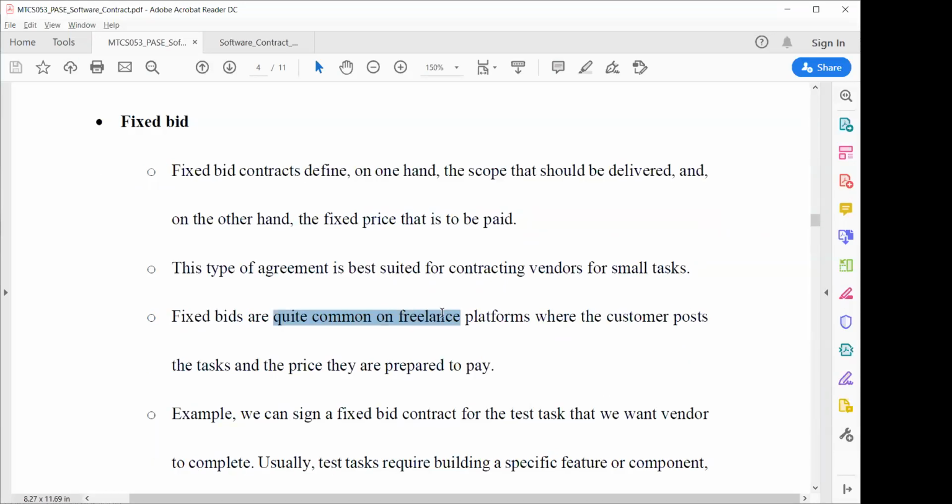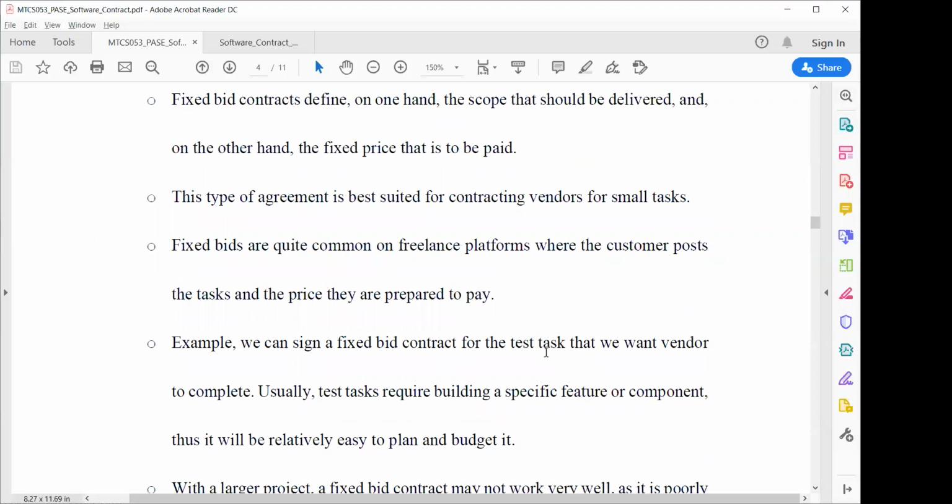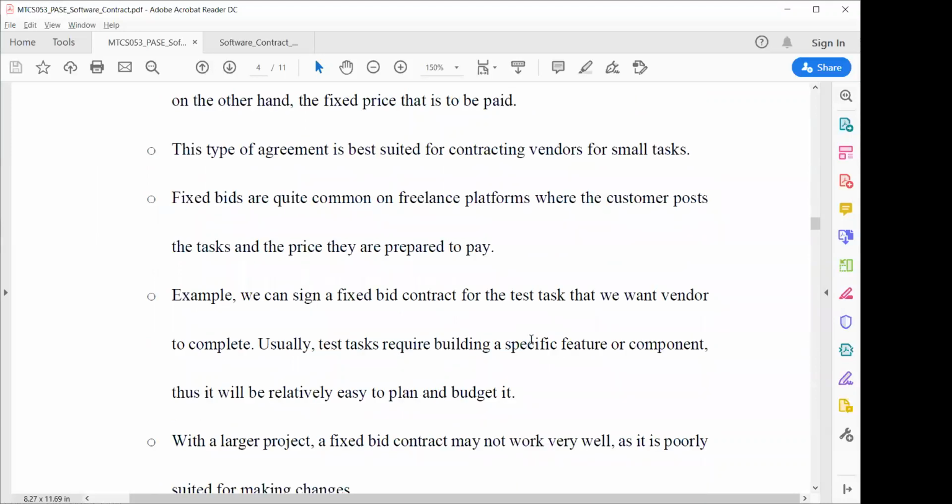Fixed bids are quite common on freelance platforms where the customer posts the task and the price they are prepared to pay. So basically, it is used on freelancer platforms where both parties agree on that. For example, we can sign a fixed bid contract for a test task that we want the vendor to complete. Usually, test tasks require building a specific feature or component that is really easy to plan and budget.